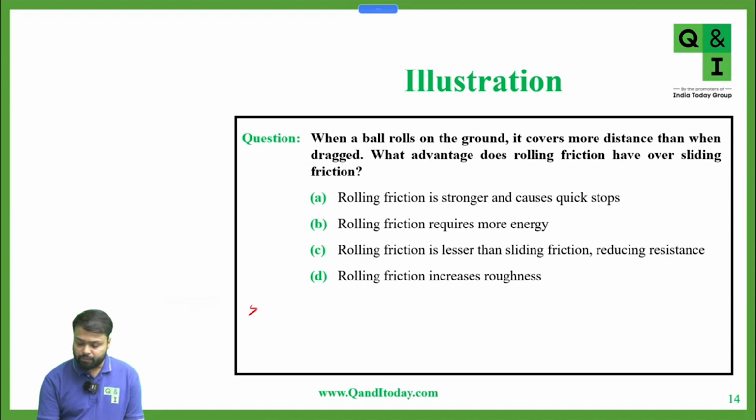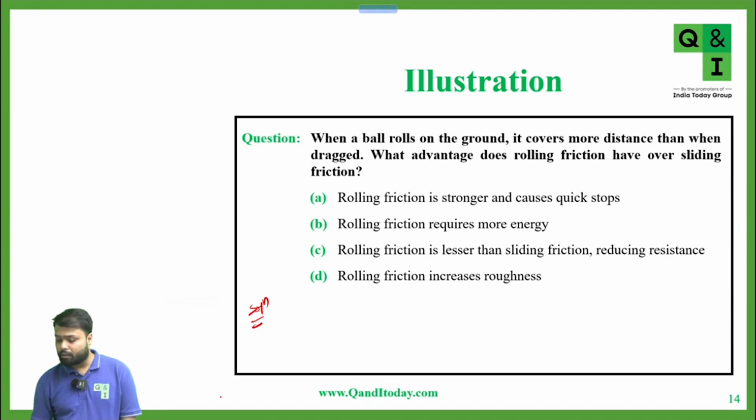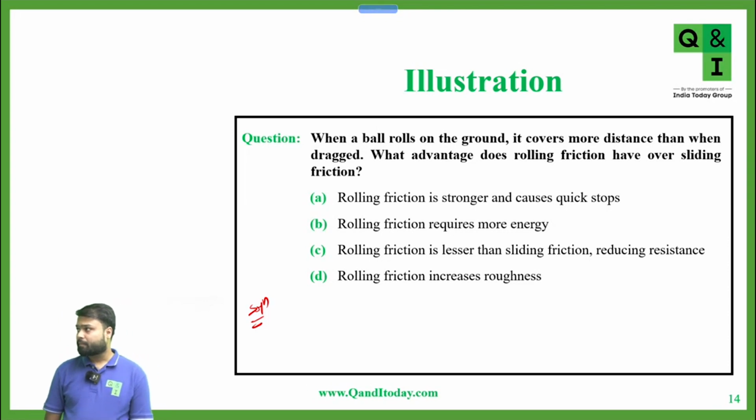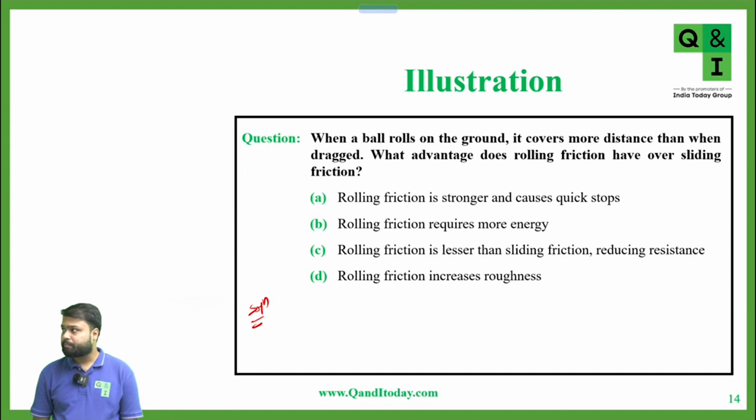Now, second question. When a ball rolls on the ground, it covers more distance than when dragged. What advantages does rolling friction have over sliding friction? Yes, tell me what is the answer. Rolling friction is stronger and causes quick stop. Rolling friction requires more energy. Rolling friction is lesser than sliding friction, reducing resistance.